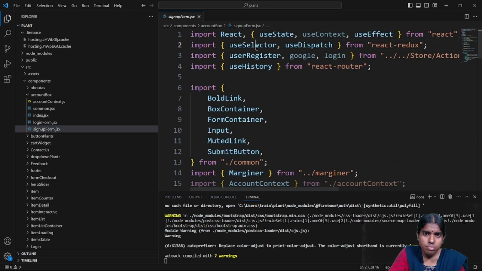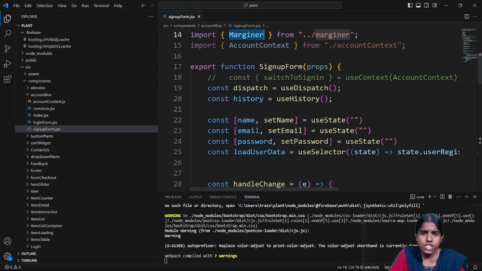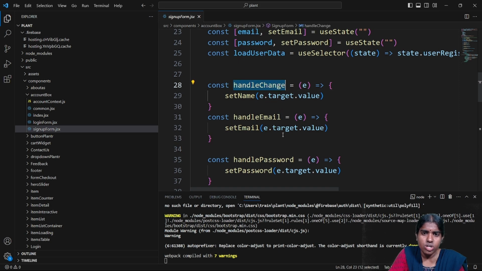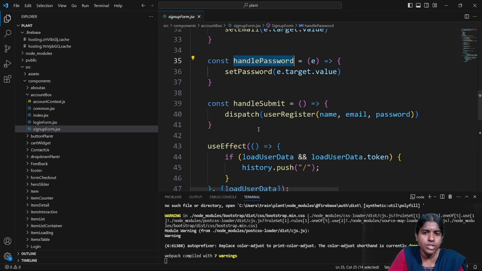So in this, I'm just using this use selector, use dispatch. So I can go for different types of hooks. I'm just giving here as export sign up. You can just see here constant handle change. I can go for different types of handlers. So whenever I want to handle email, I'm giving here as handle email, handle password, and handle submit. Whenever I want to submit any type of form, I'm just having this handle submit.